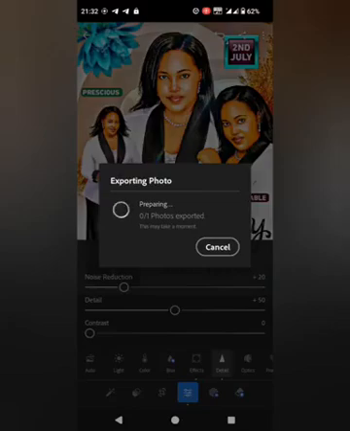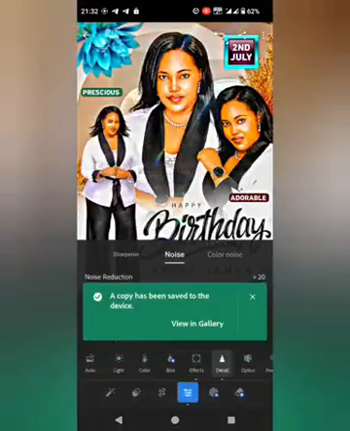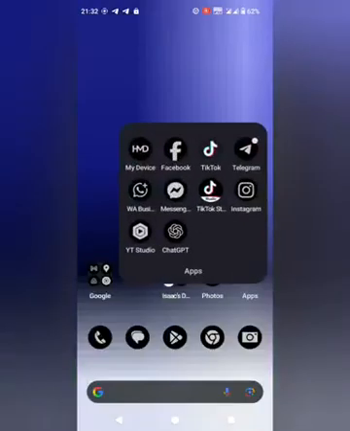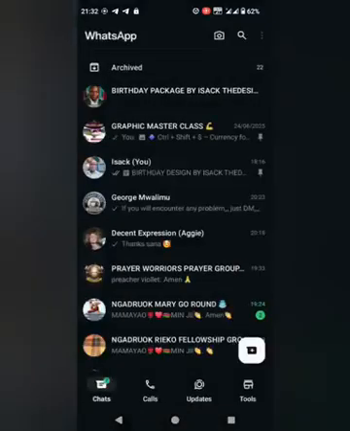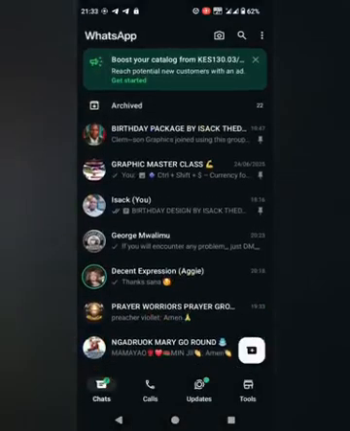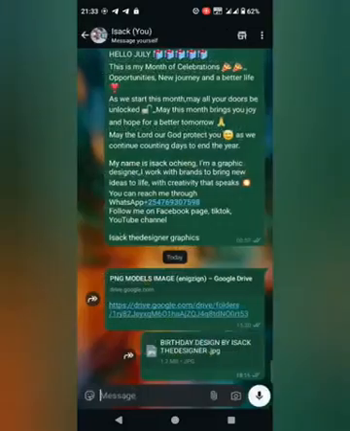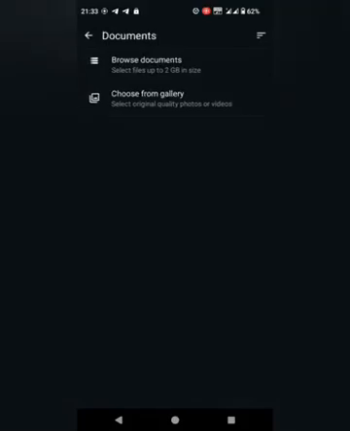So you find it, I'm going to do comparison. Let us rush here. Comparison. Imagine this is the client, and then you want to send the design. So click on here, and then click on the document, then choose from gallery. This is the last design. I want to use the first design that we use. This is the first design.